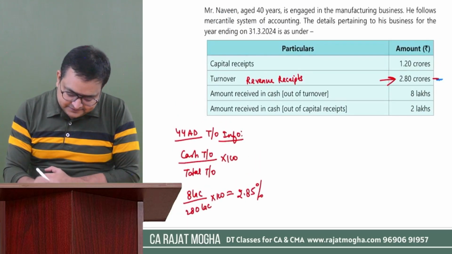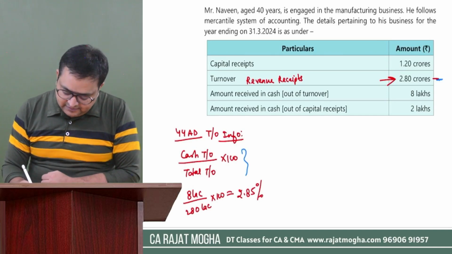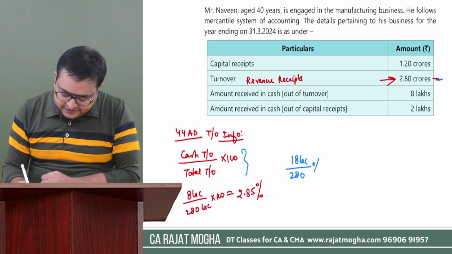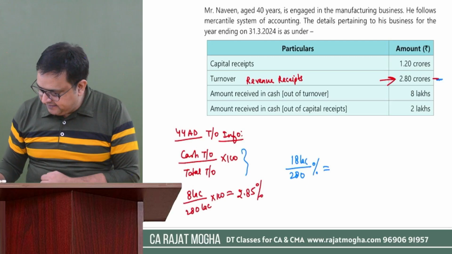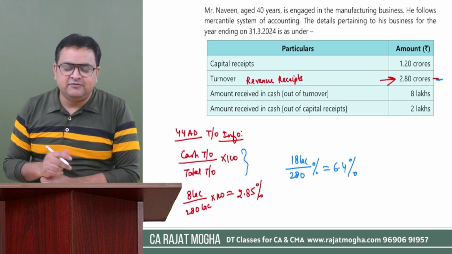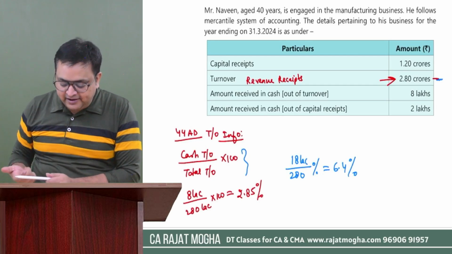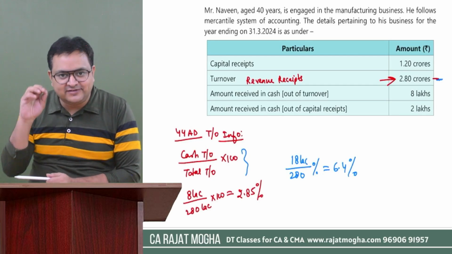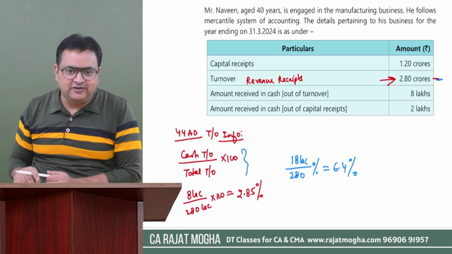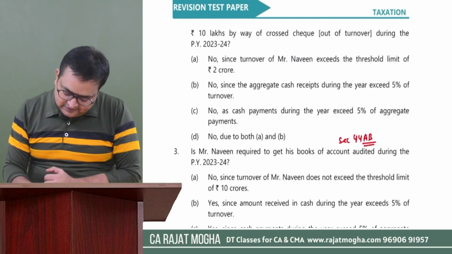So in that case, I'm not writing it again, I'm just calculating the amount. This would become 8 plus 10, 18 lakh divided by 280 lakh. How much is it? It is 6.42 something. It is more than 5%. We will say no. Now you cannot take 44AD presumptive scheme. Why? Because your cash receipts of the turnover are exceeding 5%. So the answer is no, you cannot take.